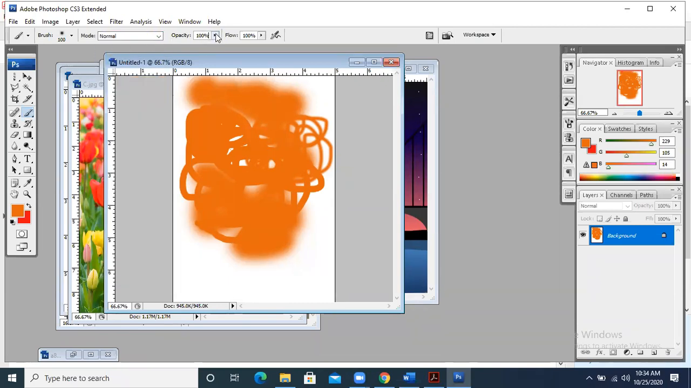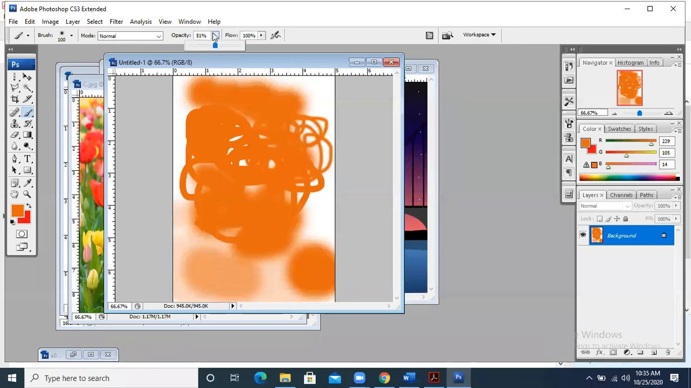Opacity basically refers to whether it will be transparent or not. If we change the opacity, you will see that it is comparatively light and the background is clear. But if we increase the opacity to 100%, it will be in a darker color. So opacity basically refers to the transparency. How transparent is it?